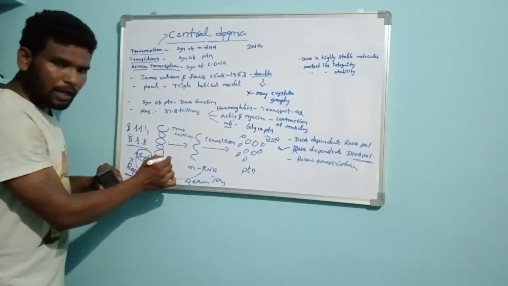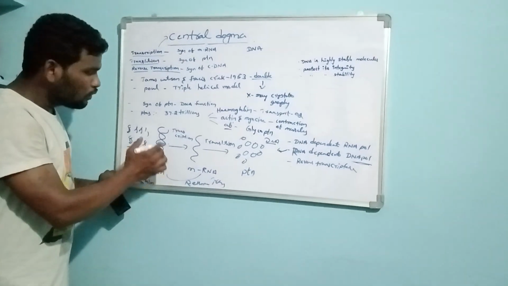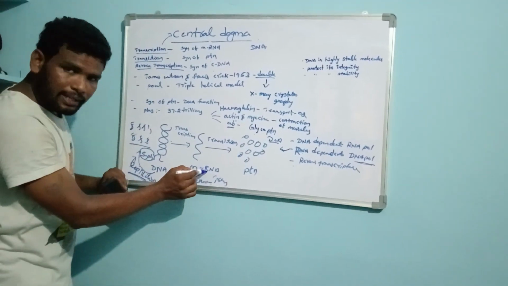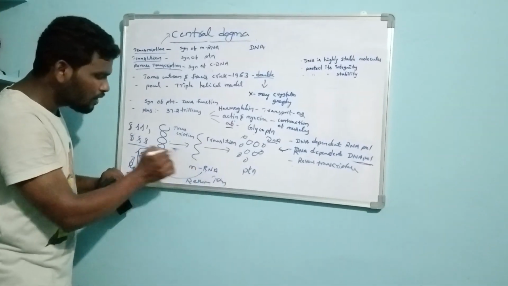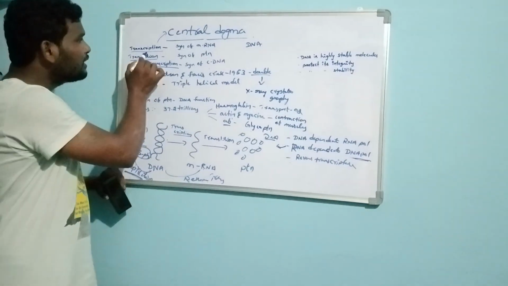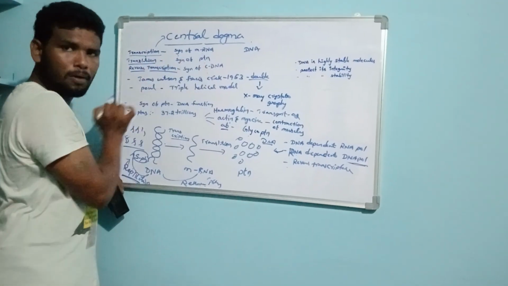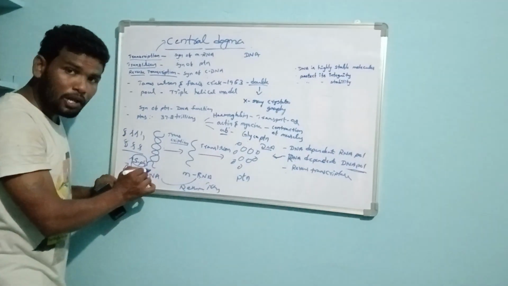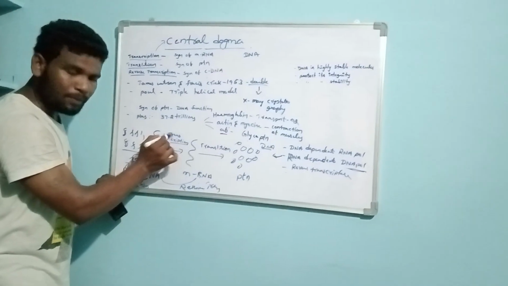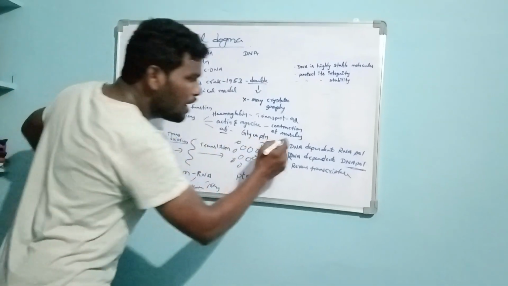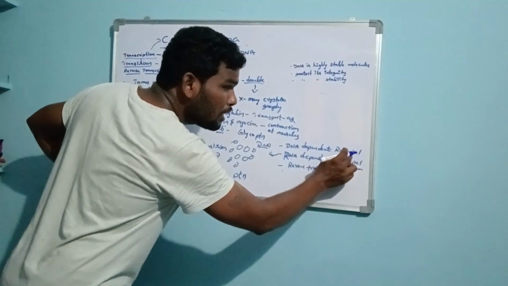Next, transcription. What is transcription? The synthesis of ribonucleic acid, mRNA, from the DNA molecule is called transcription. This is catalyzed by the enzyme DNA dependent RNA polymerase.